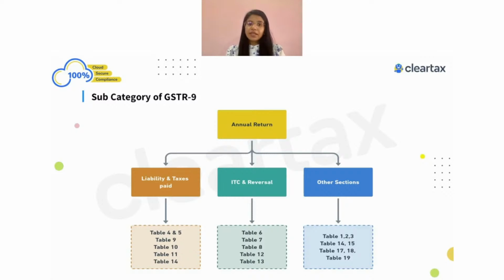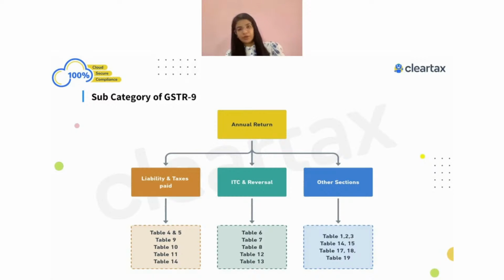Let me ask you: you had a turnover for financial year 2021. You had done some sales, a sale of 1 lakh rupees, and you forgot to report that particular sale in your GSTR-1 of FY 2021.